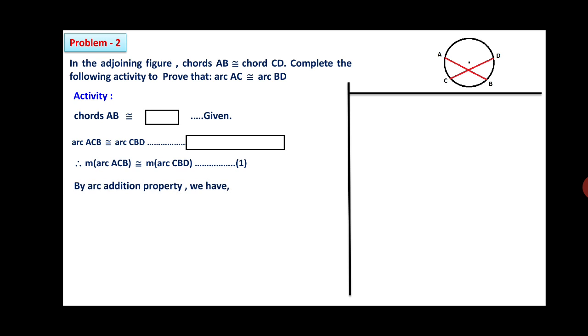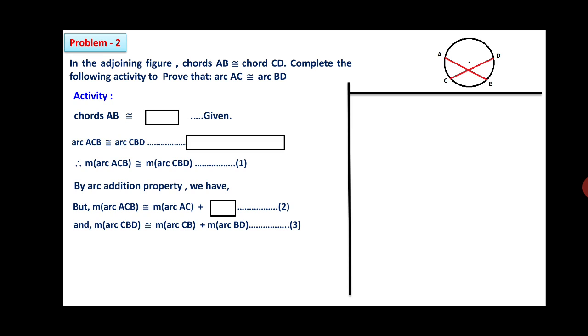Statement 1. By arc addition property we have arc ACB is equal to M arc AC plus box, and measure of arc CBD is equal to measure of arc CB plus measure of arc BD. Statement 3. Therefore from 1, 2 and 3 we can write M arc AC plus M arc CB is equal to M arc CB plus M arc BD. You can see here 2 arcs CB on both sides shown with the same color, which means they will get cancelled, and what is left is measure of arc AC is equal to box. Whatever is left, you have to write on the right hand side.